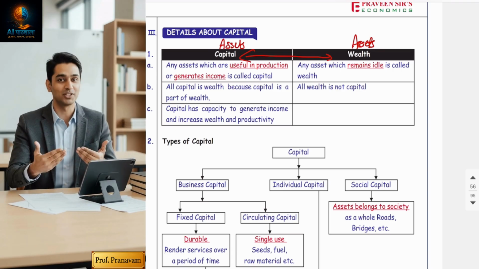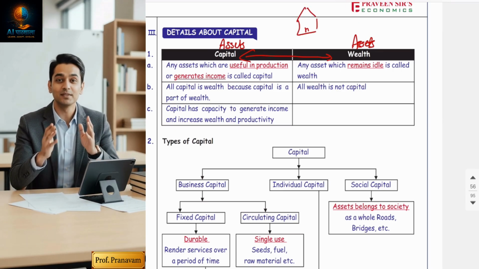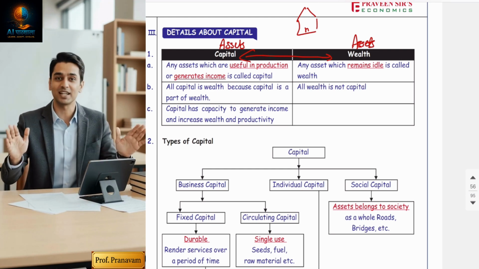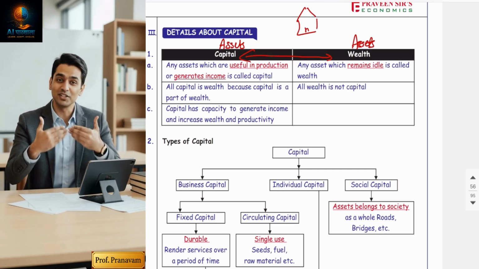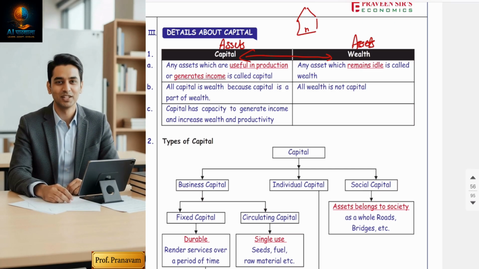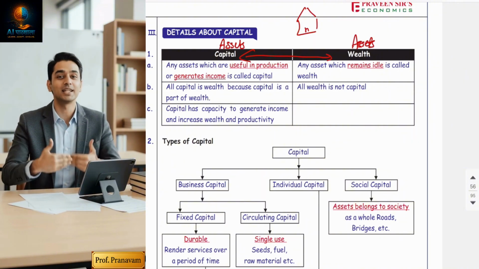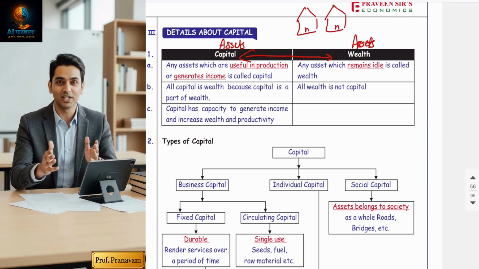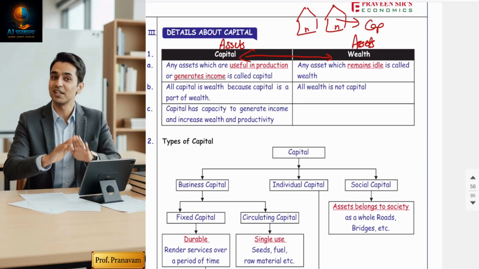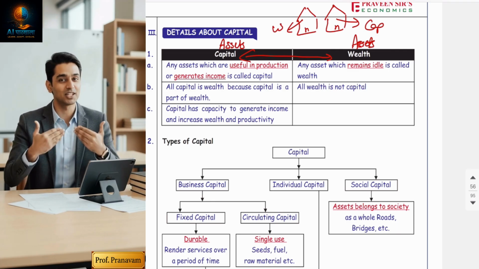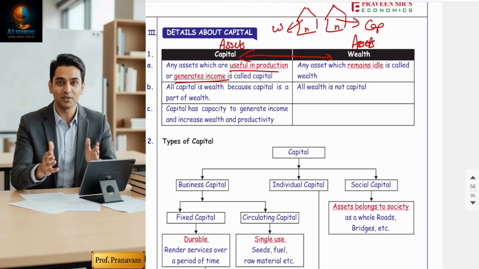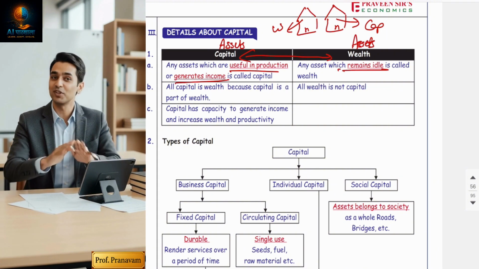Now, for example, you are staying in a house that is your own house. Of course, the house is an asset for you, but is that house fetching any income to you? No, because you are staying in it, right? So this house is wealth for you because it does not fetch you any income. You are using it for self purpose. But for example, you have one more house which you have let out on rent, and every month you are earning rent. So this house becomes capital because it is fetching you some income. The other house is wealth. So both are assets only. Capital is an asset which is useful in production and generates income. Wealth is an asset which remains idle.